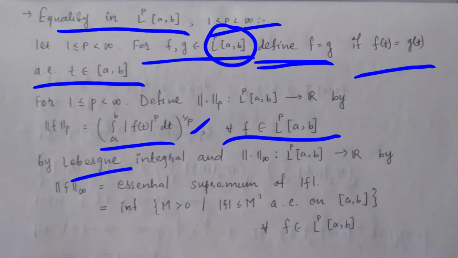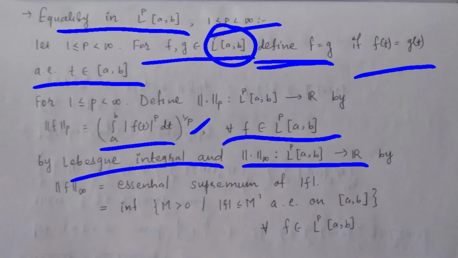This is by the Lebesgue integral, and with this, the norm infinity is the function from L infinity [a,b] to R, where norm infinity of f is the essential supremum of the function modulus of f.